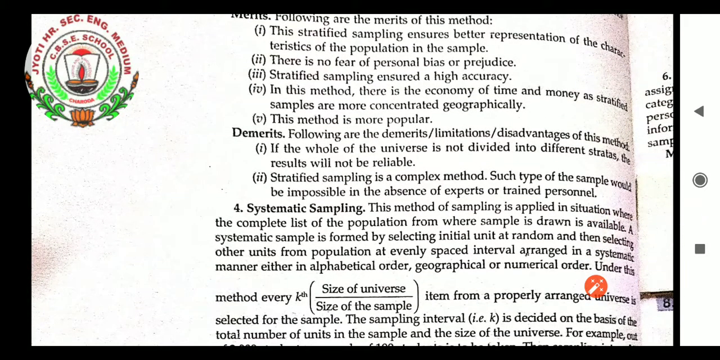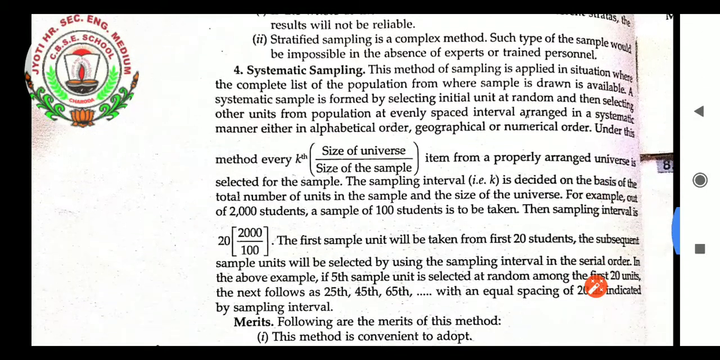Demerits. Following are the demerits, limitations, disadvantages of this method. If the whole of the universe is not divided into different strata, the result will not be reliable. Stratified sampling is a complex method. Such a sample would be impossible in the absence of experts or trained personnel.